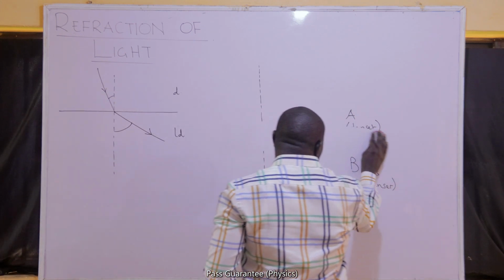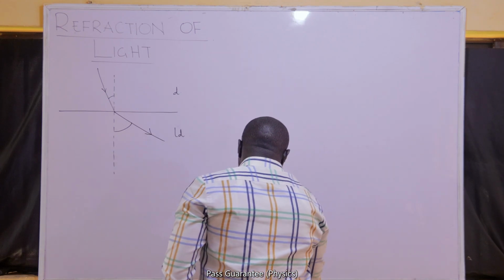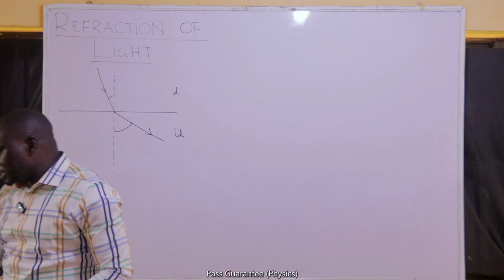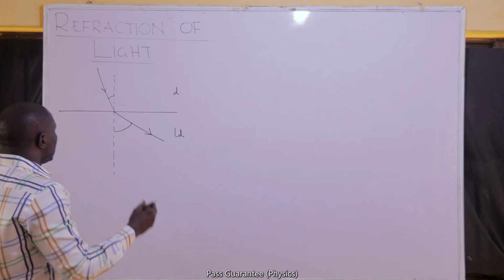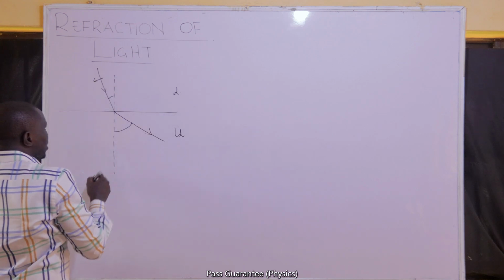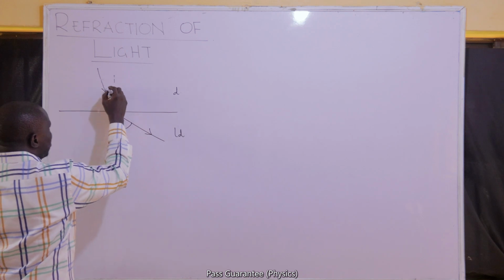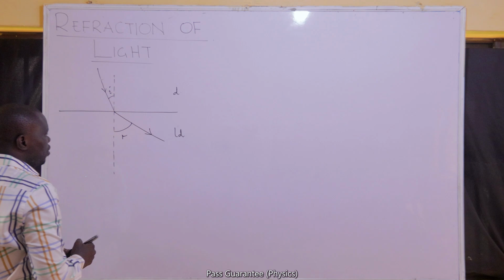Specifically, there are things we can do if light moves from dense to less dense, and that is what we want to discuss. Let us assume there's an angle here in the dense medium, that's the angle of incidence, and there's also an angle here, that's the angle of refraction.